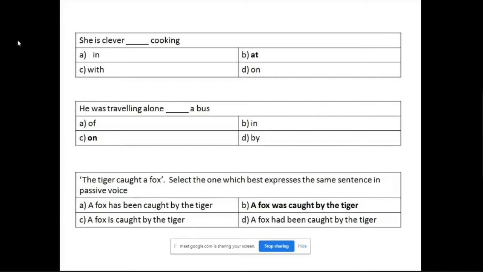Present perfect. So tiger caught a fox. So it cannot be a fox has been caught by the tiger. It cannot be a fox is caught by the tiger. Okay. So a fox was caught by the tiger is the right answer because caught here is talking about the past tense. So it is not talking about the present tense. So first of all, you have to identify the tense and then all the four options look almost similar. You may feel that all the four are correct answers. But since the word caught talks about the past tense, it's a simple past. So a fox was caught by the tiger. So you need to identify the right tense.